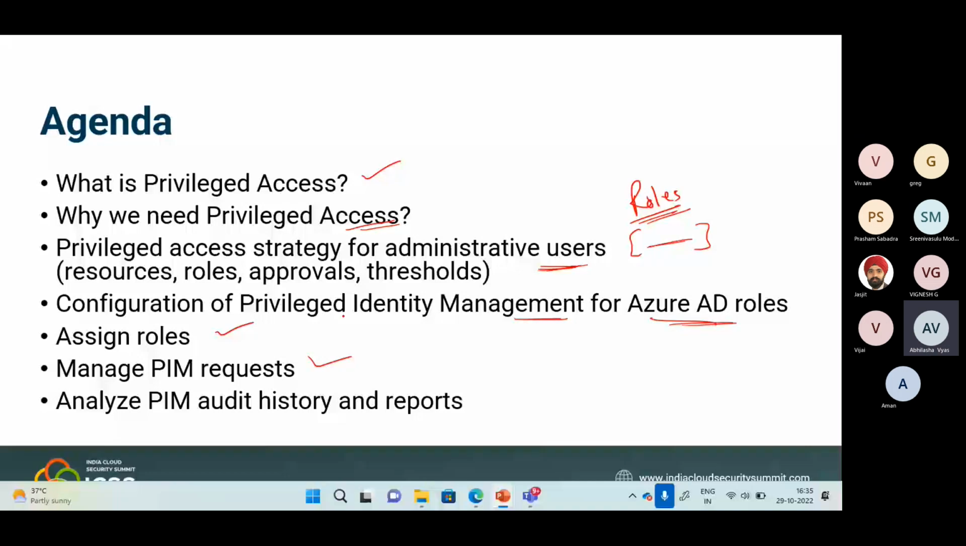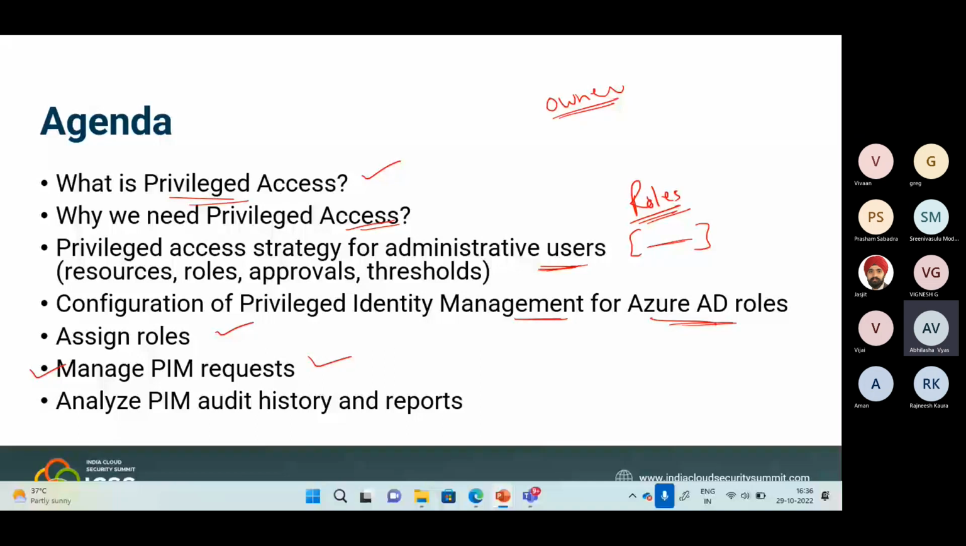In my entire session, I will try to make a balance between the slides and the demo, so that when we switch to the demo, you will understand the theoretical aspect and then you will be implementing those scenarios. And at the last, there's a very important thing, which is the auditing part: how we can audit PIM management, PIM requests, PIM approvals, and how we can generate reports out of that. So this is all the agenda for today.